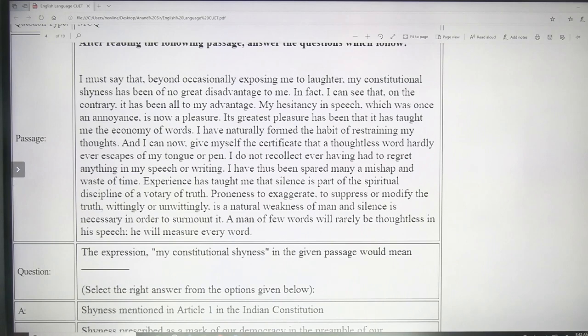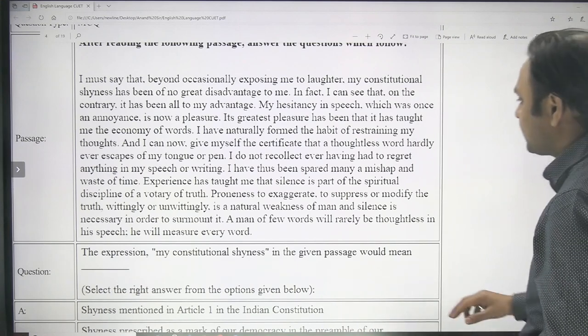So now that I have read the passage, I still recommend that you pause the screen and read it at your own speed. Be comfortable with the content of the passage. Once you understand the story and what the author is trying to say, then you can start attempting the questions. So let me jump to the questions.